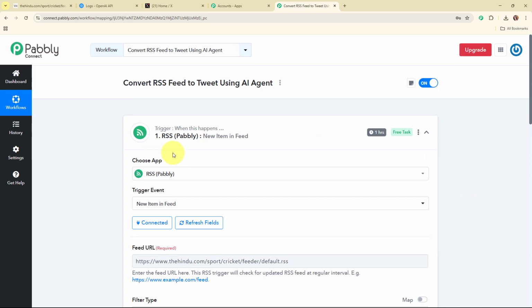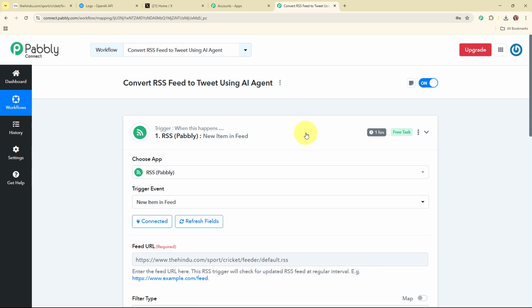Here let me tell you that RSS by Pabbly is a polling based application. That means it will capture the new responses within 1 hour. Alright, so with this, we have successfully set up a trigger.